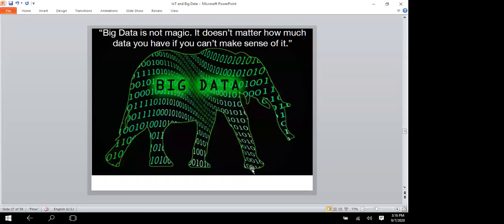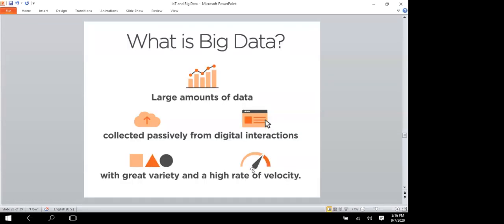So already you know what big data is. Big data is large data, a massive amount of data that has to be stored. It can be structured, semi-structured, or unstructured in nature.